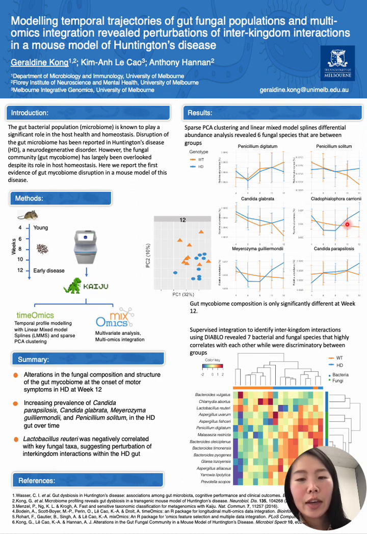If we compare the trend of the orange line, which is the normal group, with the HD group shown in blue line, we see that most of the differences are more evident towards the week 12 time point. Specifically, all of these were found to increase in the HD gut, with the exception of Penicillium digitatum at week 12. All the other fungal species would increase in the HD gut over time.